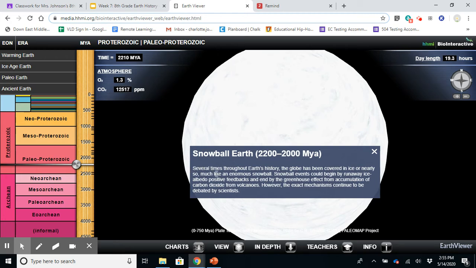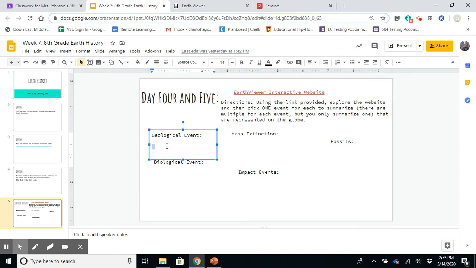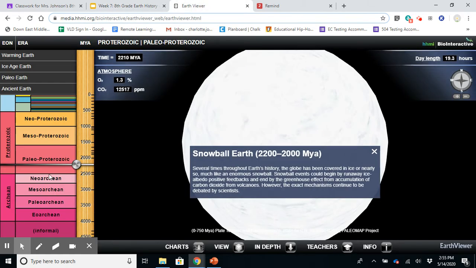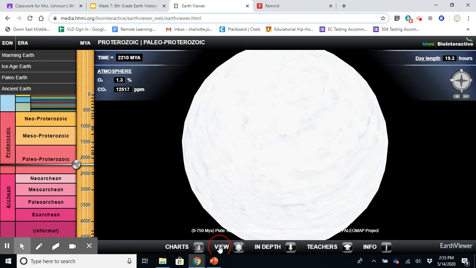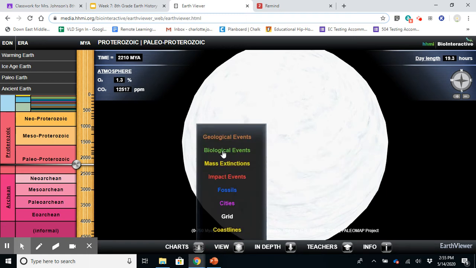So you're going to read this synopsis, and then if you go back to the Google slide, you're going to type a brief summary, like a sentence or two about that event. So you can pick any of these that you'd like. To get to the other events, you just go and you click the different tabs.